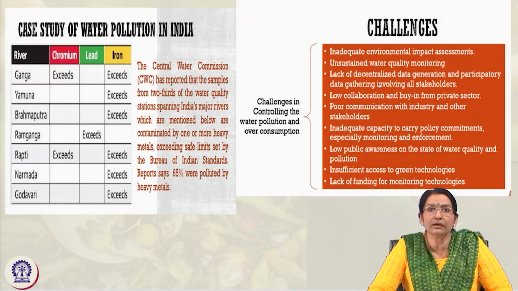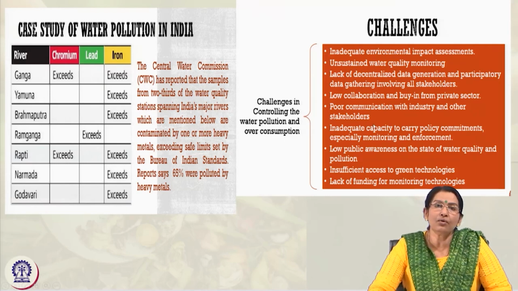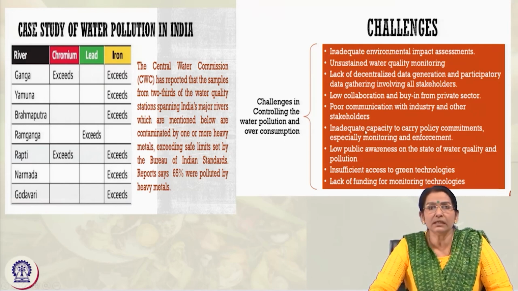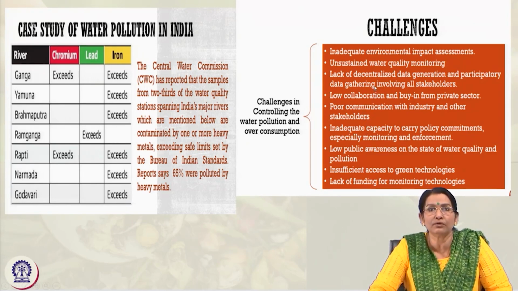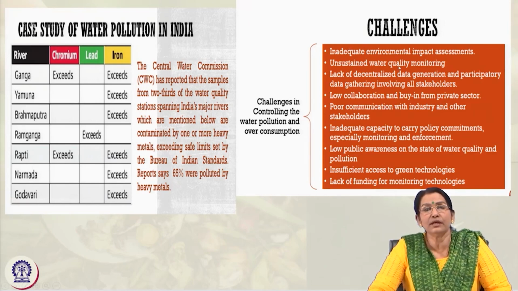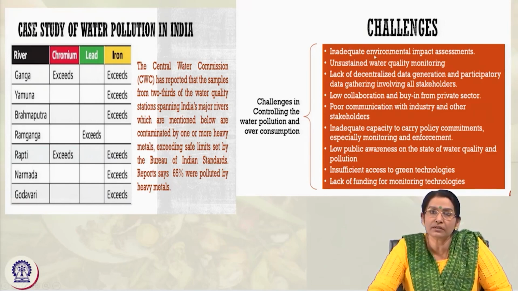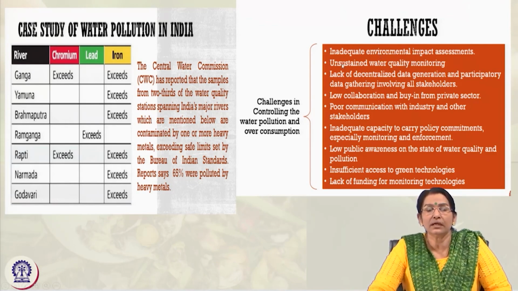For example, inadequate environmental impact assessment. Whatever we are consuming, whatever we are producing, definitely it is affecting the environment. But how efficiently are we measuring it, how are we able to assess it? Only then can we face the challenge, mitigate it, and find solutions for the depletion. So how do we assess the environmental impact of this consumption and production? We don't have sufficient tools for assessing this impact.